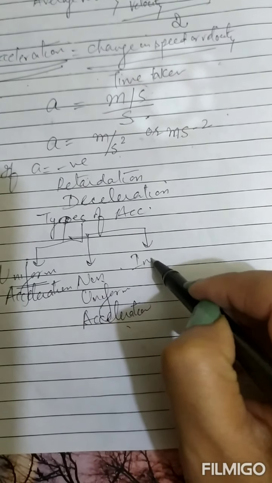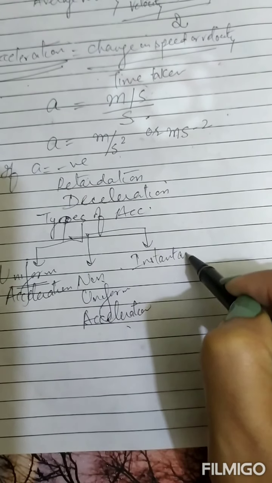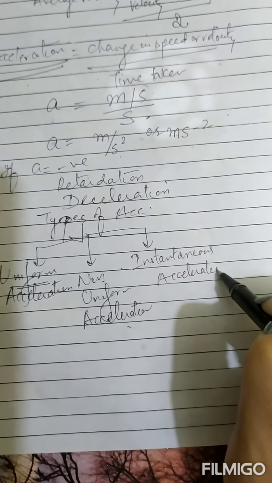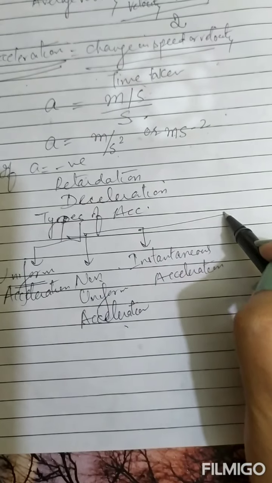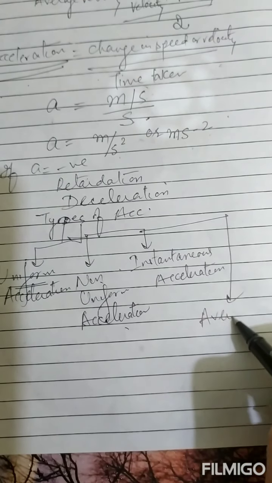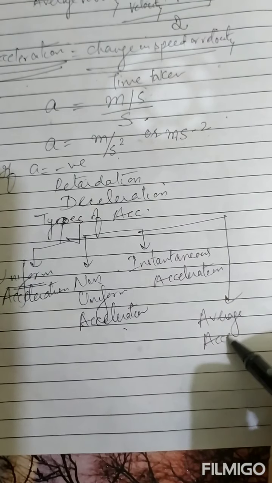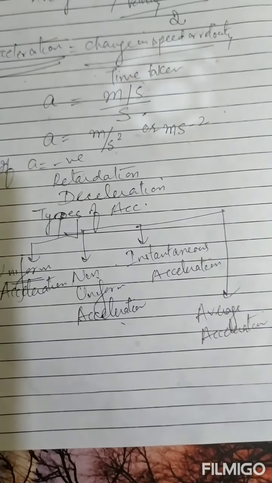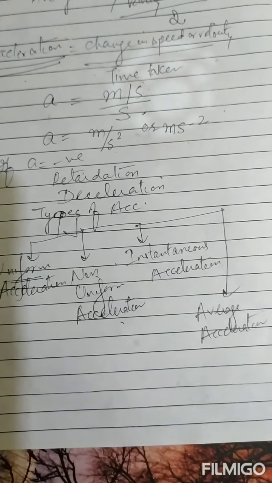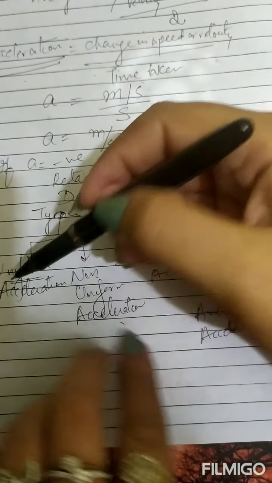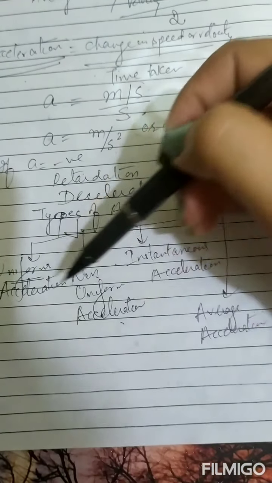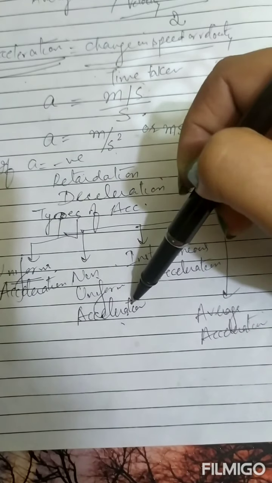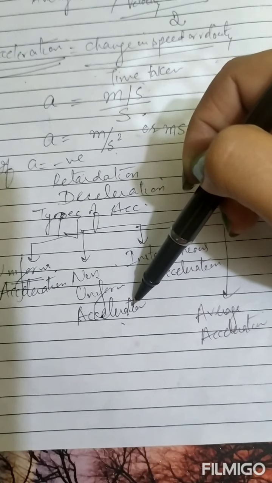Then there is instantaneous acceleration. किसी भी particular point पे कितनी acceleration है, that is called instantaneous acceleration. And then there is average acceleration, that is total change in velocity over time taken. So there can be different types of acceleration. जैसे आपकी speed की है वैसे ये different types है. Basic आपको यही रखनी है याद, uniform acceleration और non-uniform acceleration. Uniform where acceleration is constant, non-uniform where acceleration is varying.